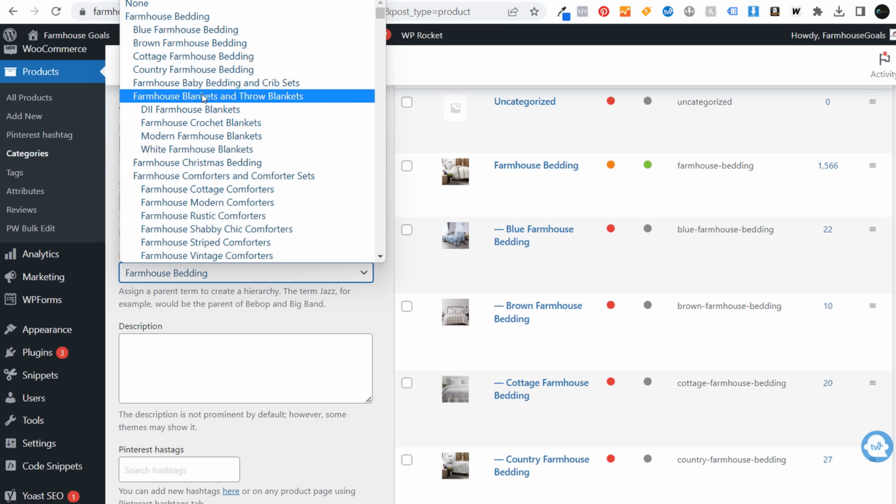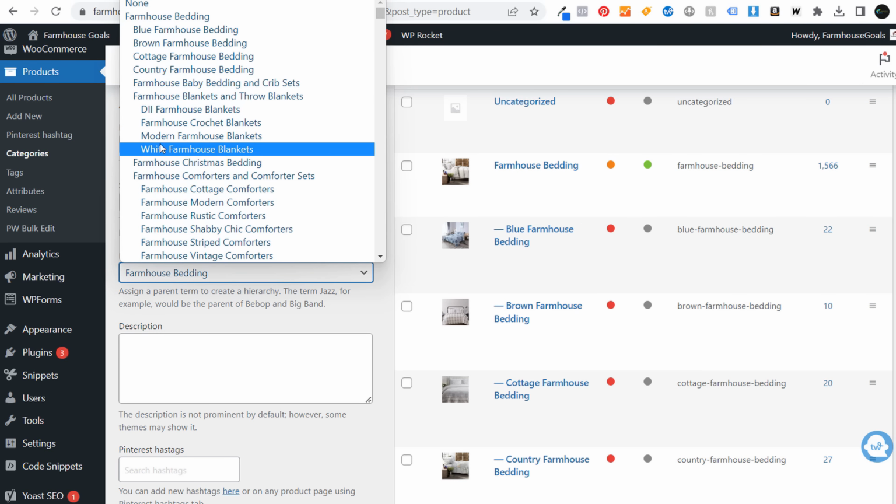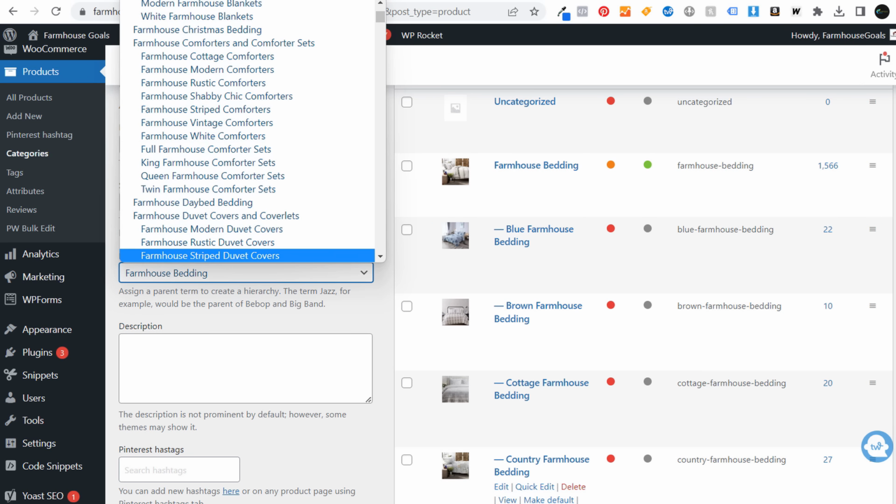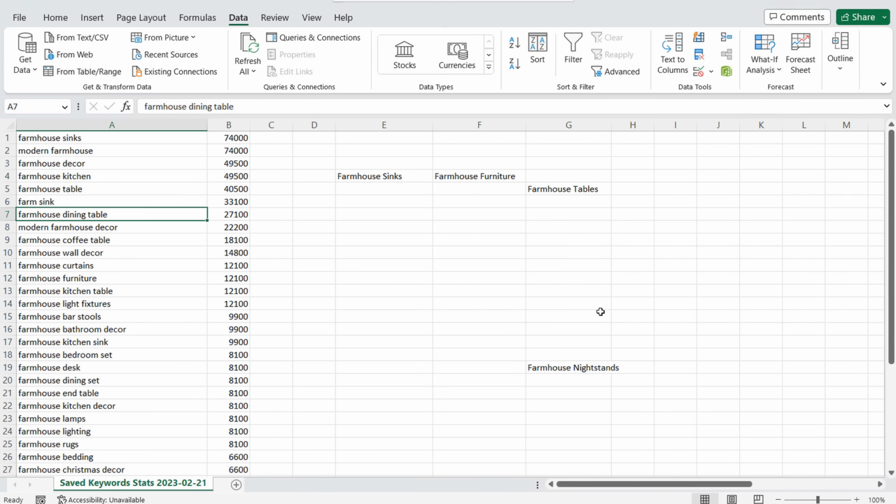So for farmhouse blankets and throw blankets, I have a specific brand, crochet, modern, white. We have farmhouse Christmas bedding, so that's underneath my farmhouse bedding here. Now we get into farmhouse comforters and comforter sets. You're going to see we have all of these different styles here for farmhouse comforters and comforter sets. Now what you want to do is keep a really organized keyword research list for your SEO strategy, as you come up with all of these different keywords.